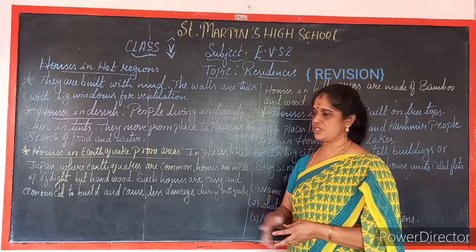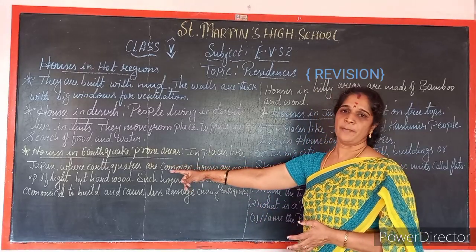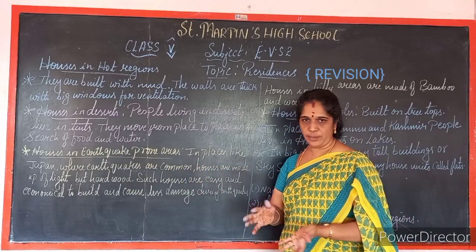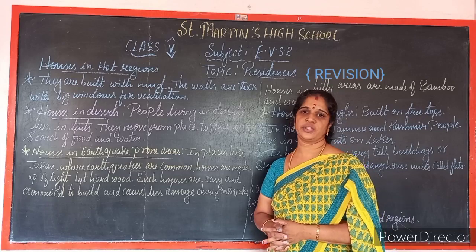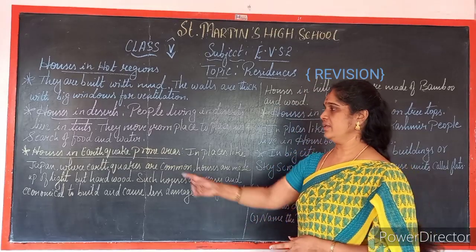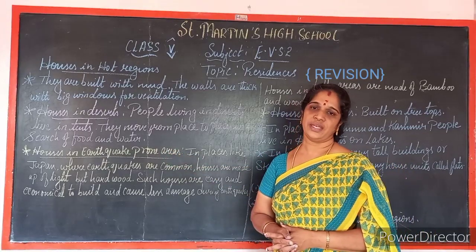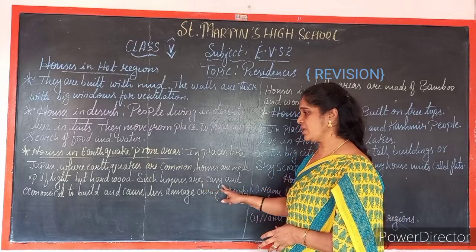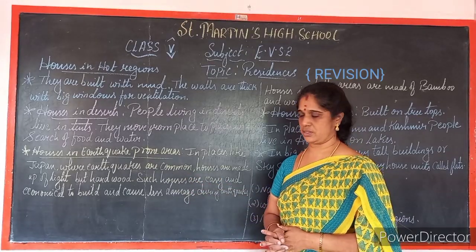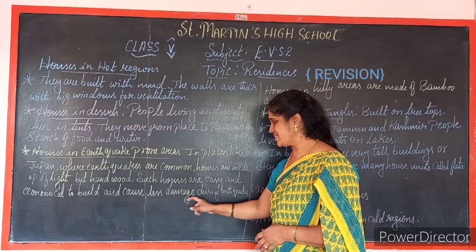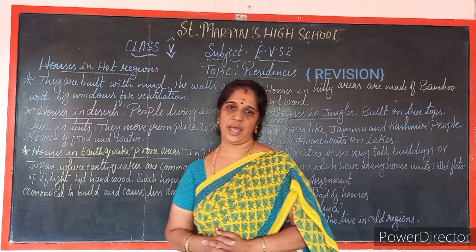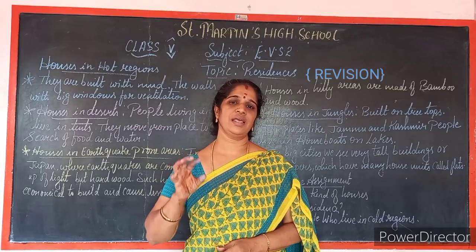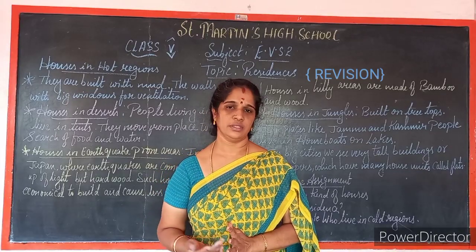No. For that purpose they use light but hard wood. That kind of wood is used for constructing houses in earthquake prone areas. So the houses are easy and economical to build and cause less damage during an earthquake. It won't cause more damage.